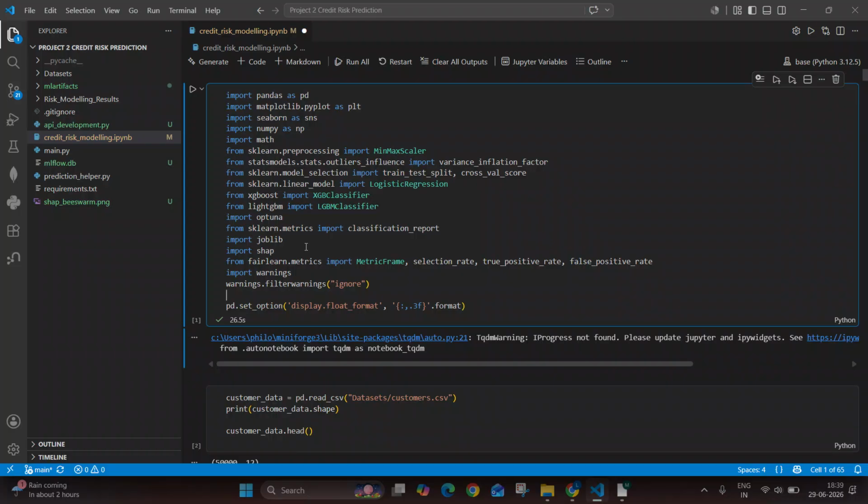So to tackle this, they use machine learning algorithms trained on previous loan data, and whenever the input features are given to the model, it gives an output stating whether the loan will default or not.